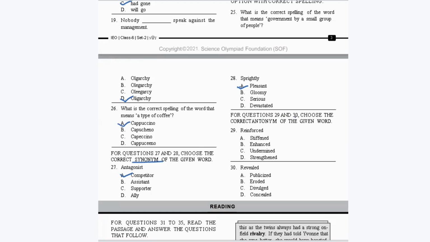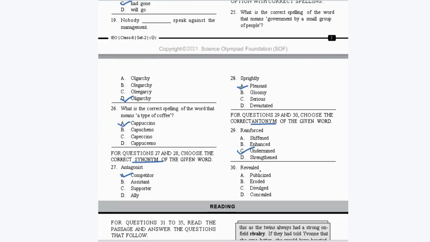Now, for questions 29 and 30, choose the correct antonym of the given word. This time you have to find out the opposite of the given word. Next, reinforced, which means to strengthen. Stiffen means made hard, enhanced means it has increased, and undermined means to weaken something. So reinforced is to strengthen and undermine is to weaken. So option C is your correct answer.